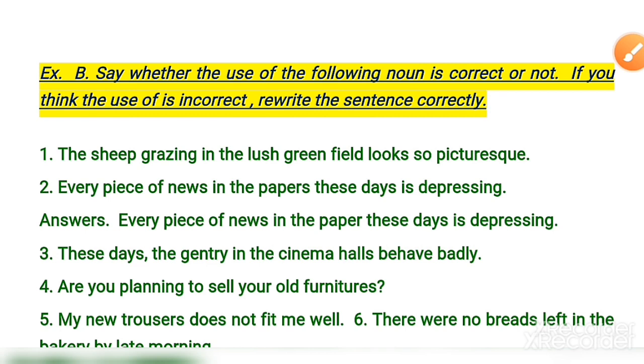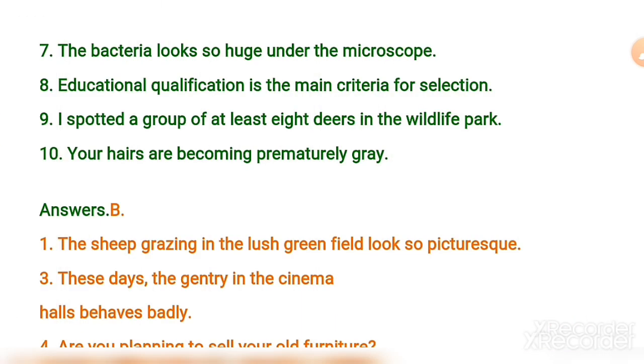Now exercise B. Exercise B says, say whether the use of the following nouns is correct or not. If you think the use is incorrect, rewrite the sentence correctly. Number 1, the sheep grazing in the lush green field looks so picturesque. Okay, here the answer will be: the sheep grazing in the lush field look so picturesque.